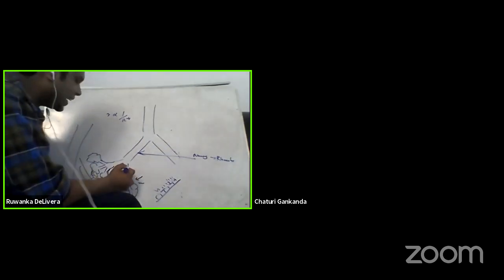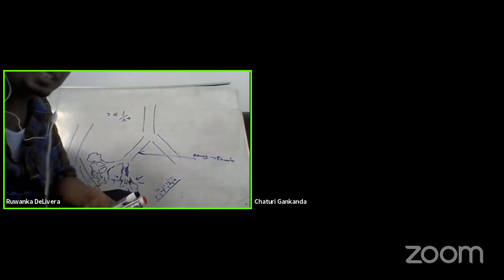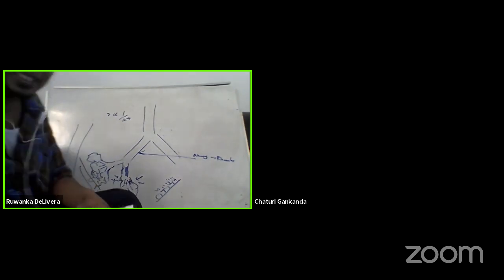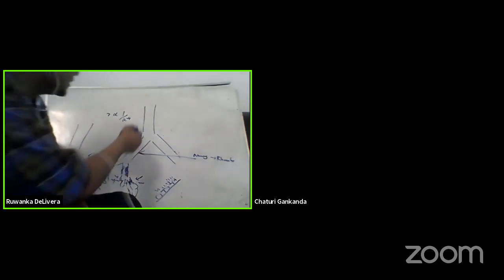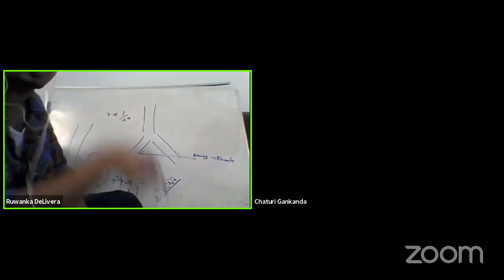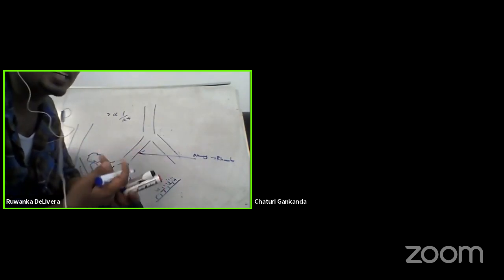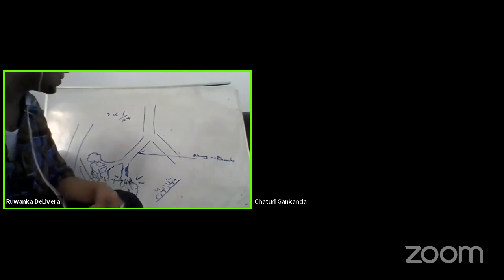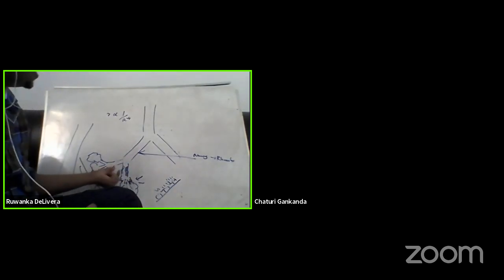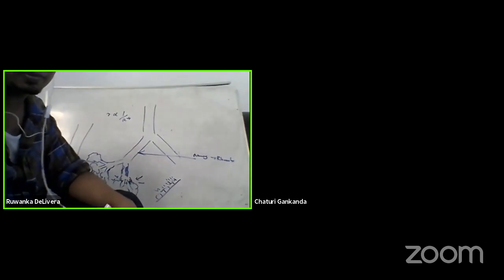Sometimes there can be fluid accumulation in the bronchial tree, for example in bronchiectasis or bronchopneumonia. What will you hear? Remember, when air passes through water, the quality of the sound changes. We call it coarse crepitation. So if there is fluid accumulation in the bronchial tree, you will hear coarse crepitation.